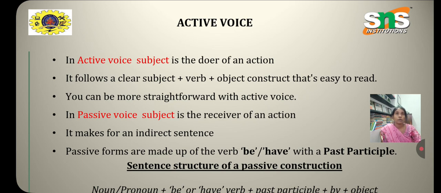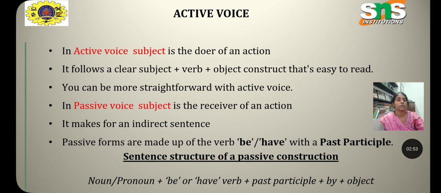So the sentence structure is: you have a noun or a pronoun plus be verb or have verb, then the past participle form of the verb, followed by a preposition and the object. That is the sentence structure of a passive voice.